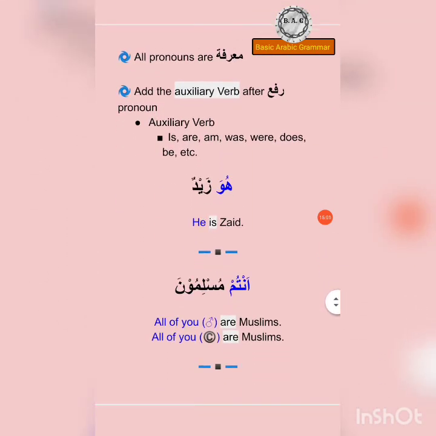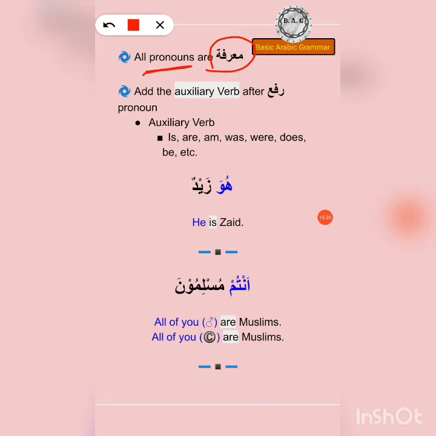Now a couple of pointers and then some examples. First of all, this is something that we studied earlier in this section, that all the pronouns are marfu. There are seven situations in which an ism is considered to be marfu, and one of them is it being a pronoun.